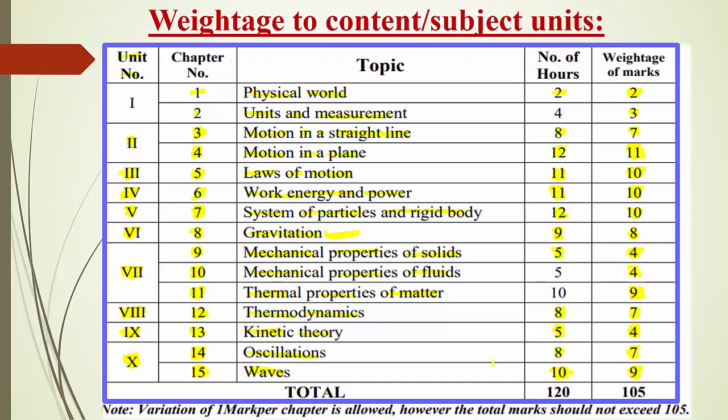So in total it is a 120-hour syllabus and the weightage of marks is 105. You can observe here that a variation of 1 mark per chapter is allowed, so plus or minus 1. That will be allowed in your annual examination. However, the total marks should not exceed 105. So this is the brief picture of your class 11 physics syllabus.